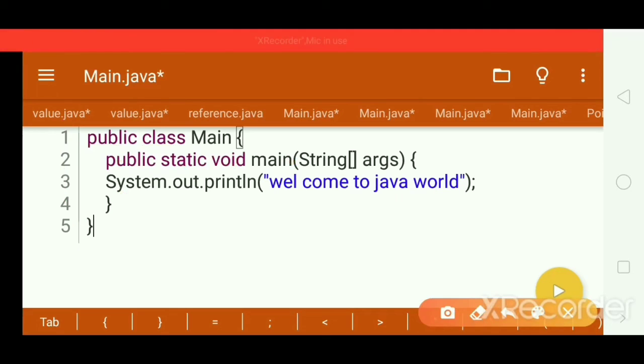Here the complete meaning of each and every keyword I'll explain in the next classes.